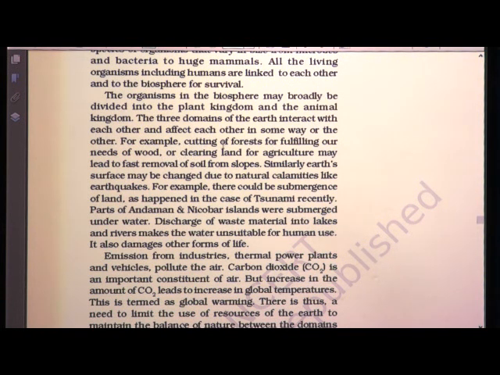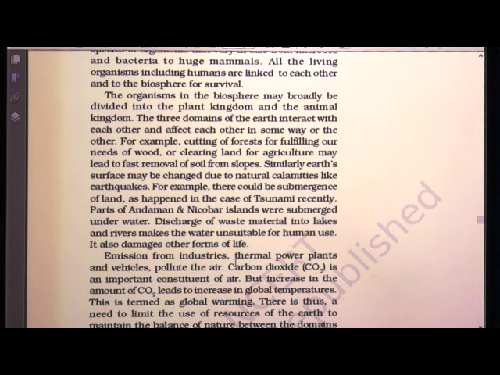For example, cutting of trees for the need of wood or clearing the land for agriculture leads to removal of soil from the slopes. Again, earth surface may be changed due to natural calamities like earthquakes. For example, there could be submergence of land as happened in case of tsunami recently. Parts of Andaman and Nicobar Islands were submerged under water.